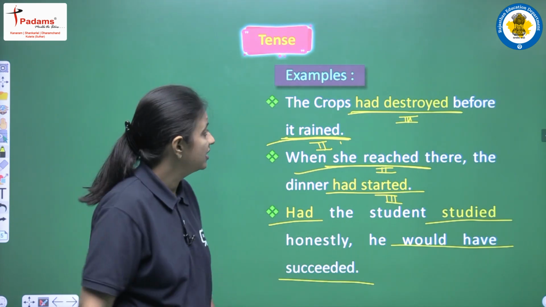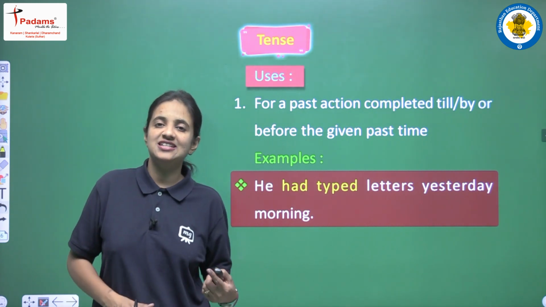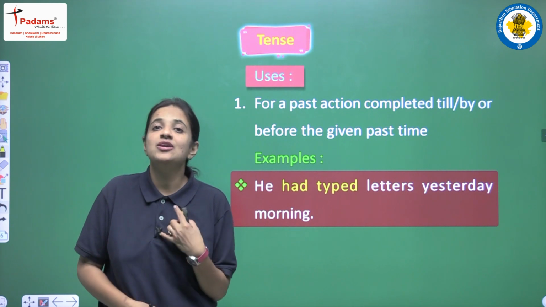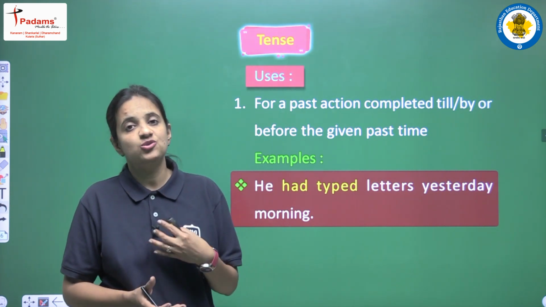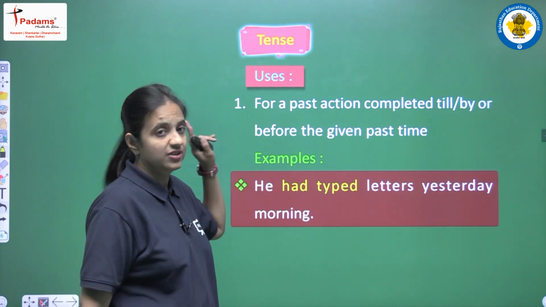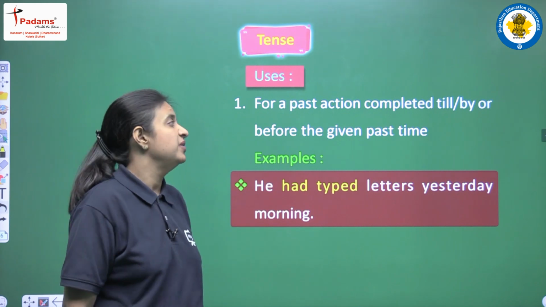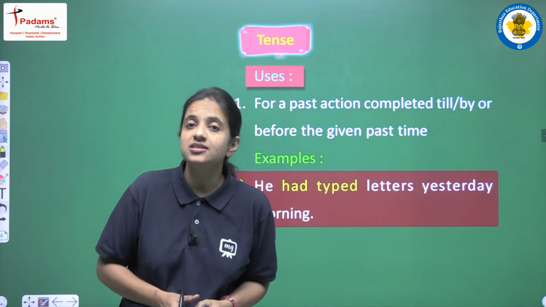Okay, so now let's see some of the uses of this tense, that is past perfect tense. So ये जो tense है किस तरह के sentence में use होता है, इस tense को use करके generally हम कौन से sentence frame करते हैं. So let's see the first use. So let's read the use. For a past action completed till, by or before the given past time.